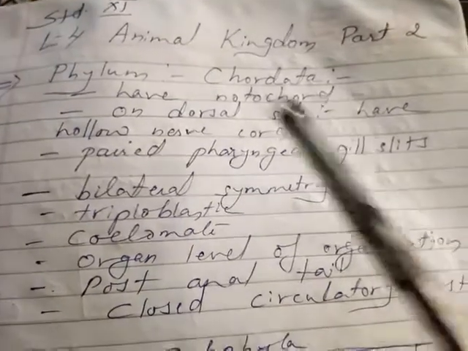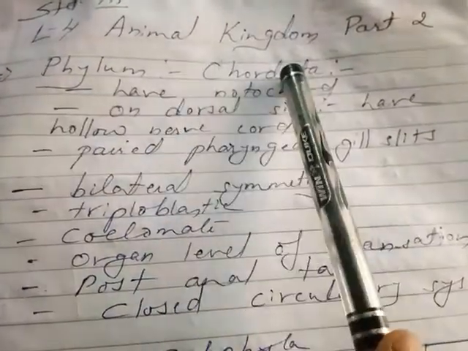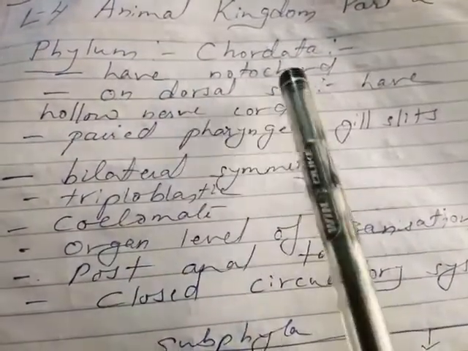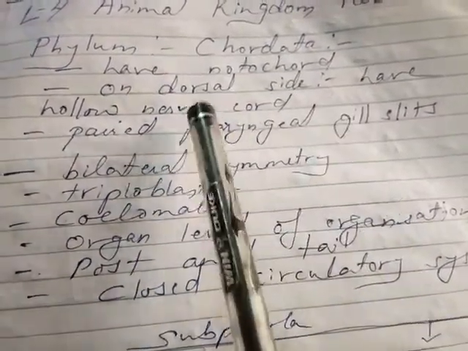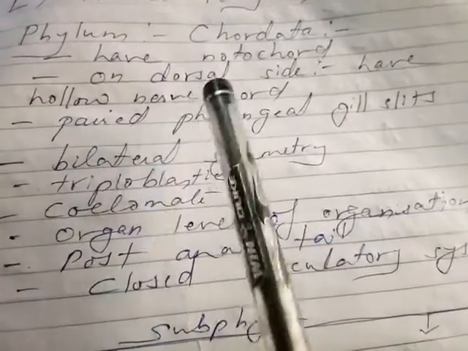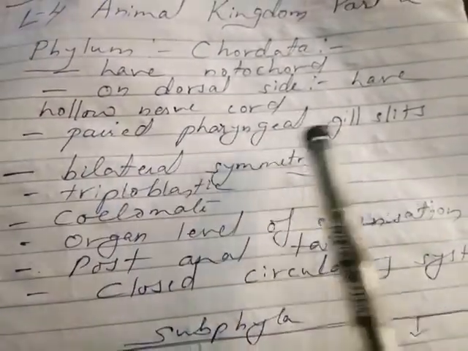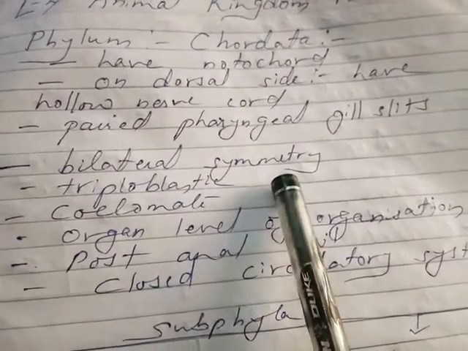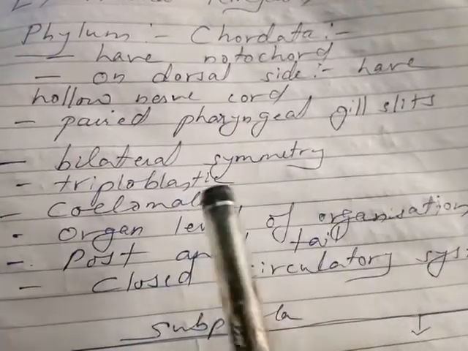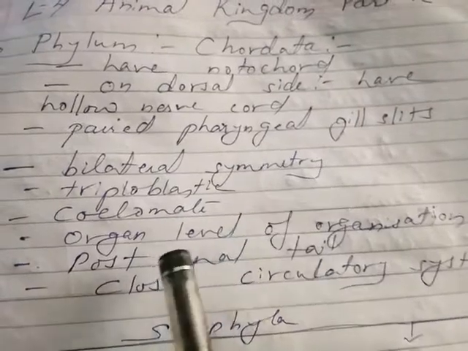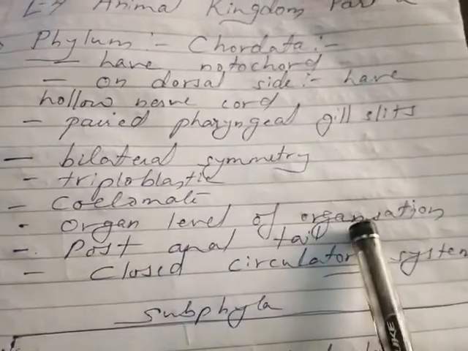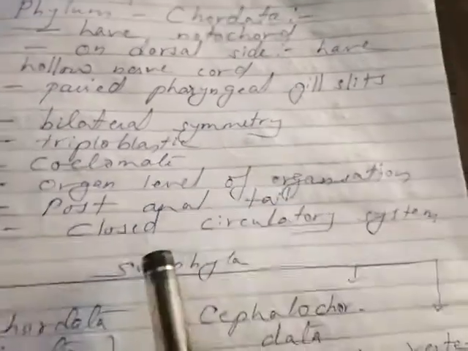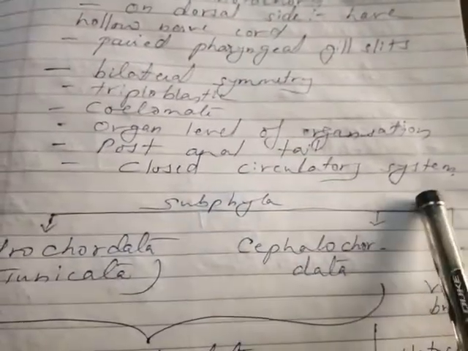Hello, let us start with lesson 4, Animal Kingdom part 2, Phylum Chordata. Chordata have a notochord. On the dorsal side they have a narrow hollow nerve cord, paired pharyngeal gill slits, and they show bilateral symmetry. They are triploblastic, that is ectoderm, mesoderm, endoderm are present, coelomate, that is coelom is present, and they show organ level of organization, that is all the systems are present. A post anal tail is present and they show a closed circulatory system.